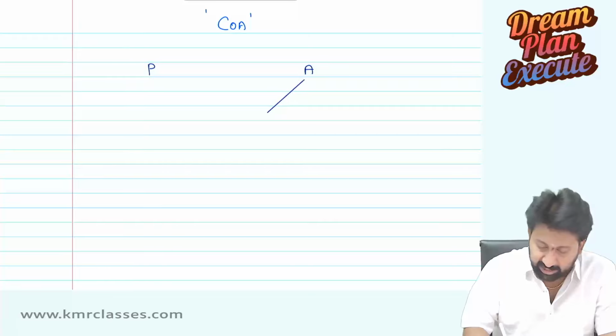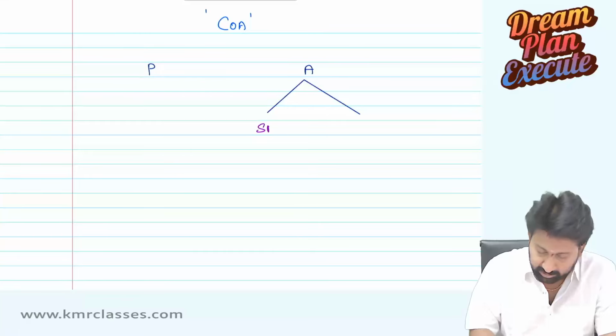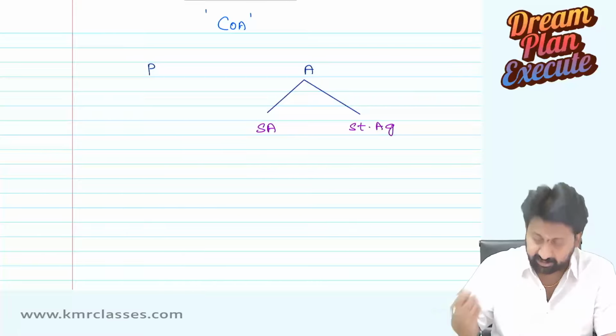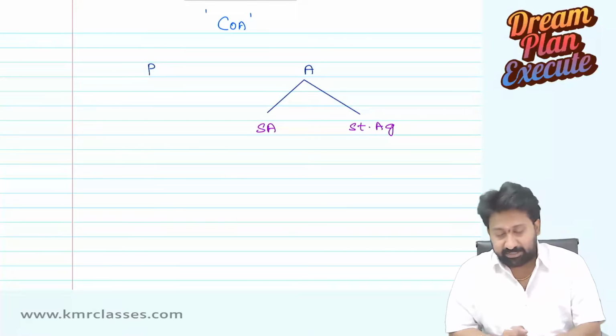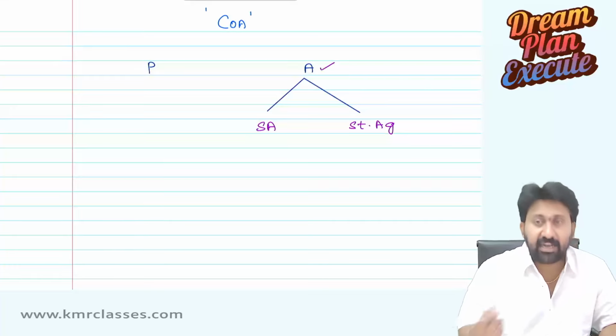Agent again, there are types. Number one, sub agent. Number two, substituted agent. One is a sub agent, another one is a substituted agent. Next one is a general agent.